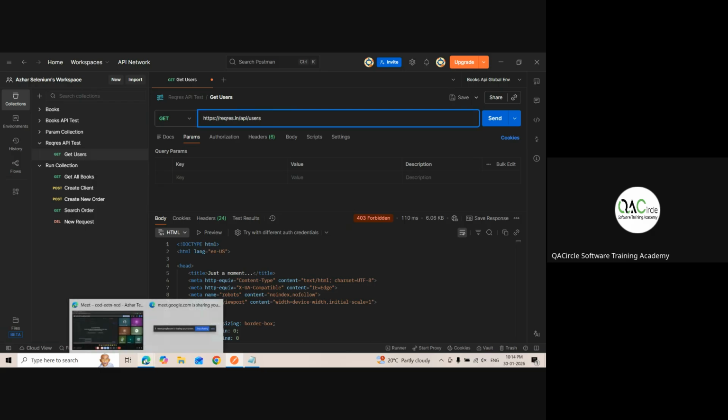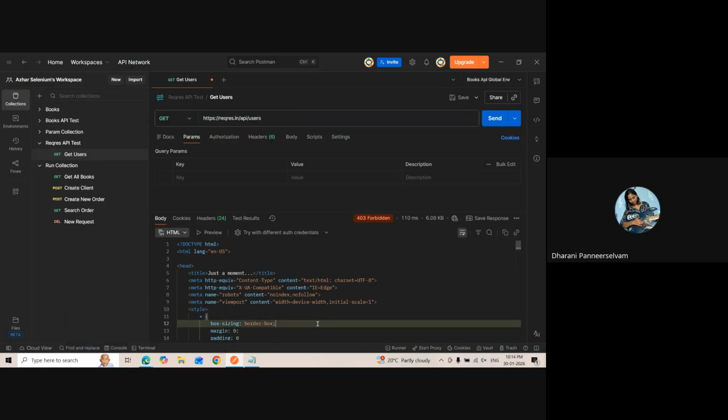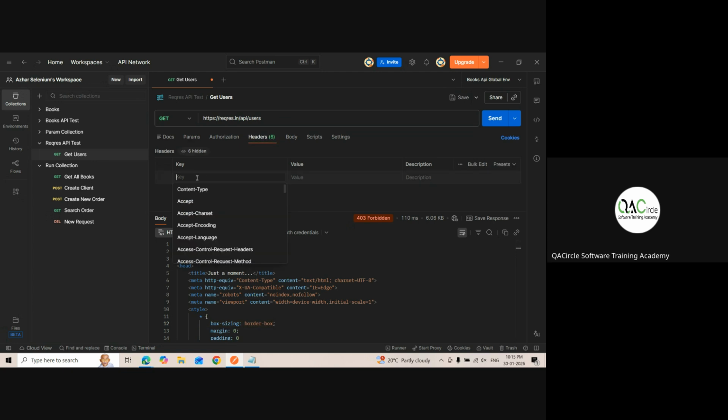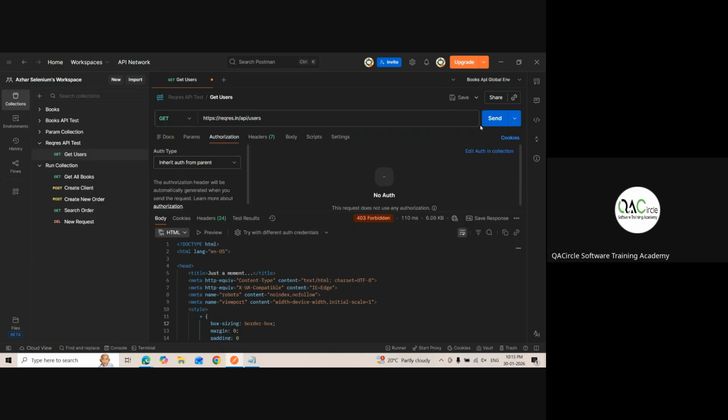You go to REQRES, what is happening? I just showed you, right? It will not allow you unless you log in. Yes or no? Yes, sir. Good. For that, we have to go to headers, guys. We have to add a key, X API key. Let me paste it here. Now, if I click on send,